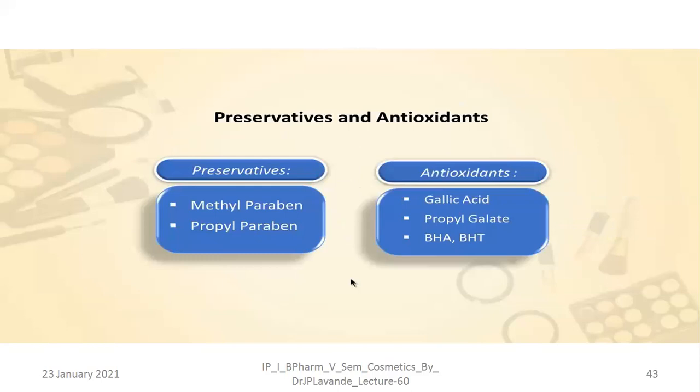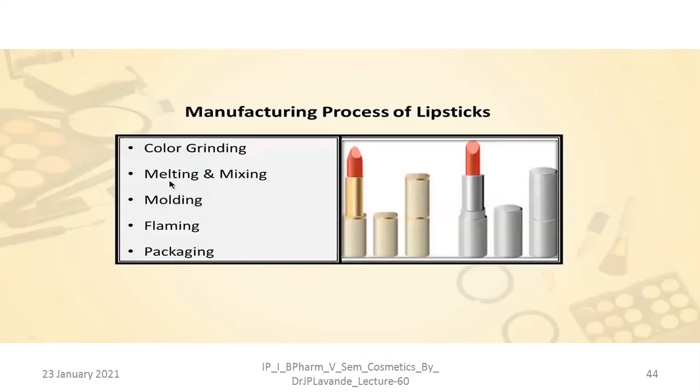As far as preservatives and antioxidants are concerned, the purpose has already been explained to you. Preservatives like methyl paraben and propyl paraben are generally added. Antioxidants include gallic acid, propyl gallate, butylated hydroxyanisole and butylated hydroxytoluene, that is BHA and BHT respectively.